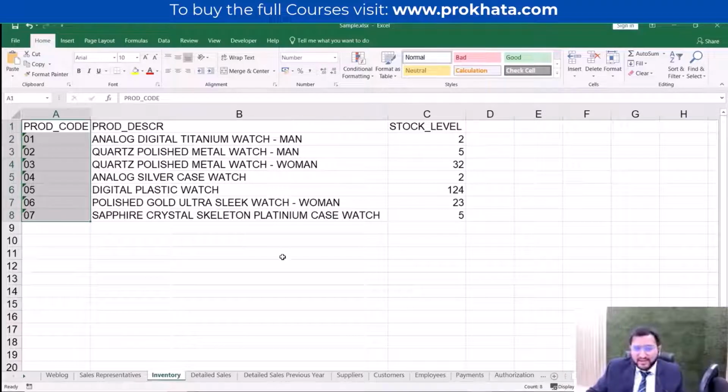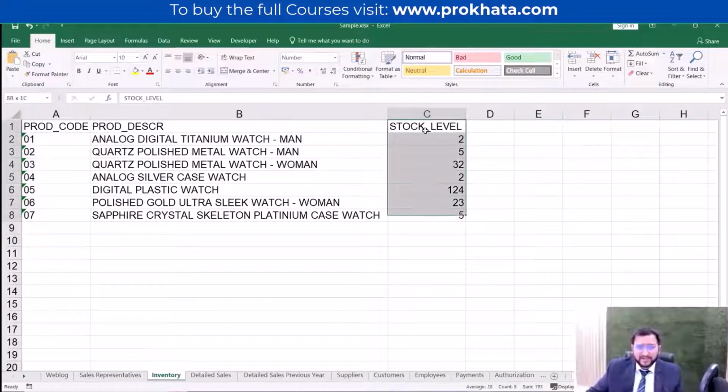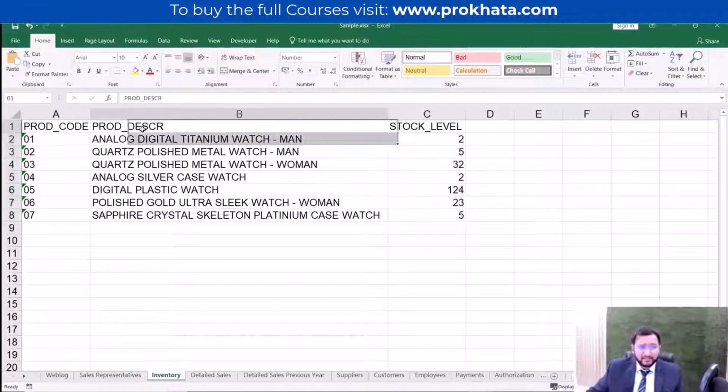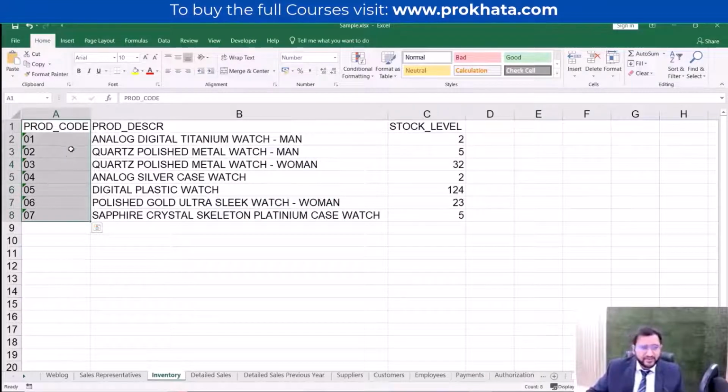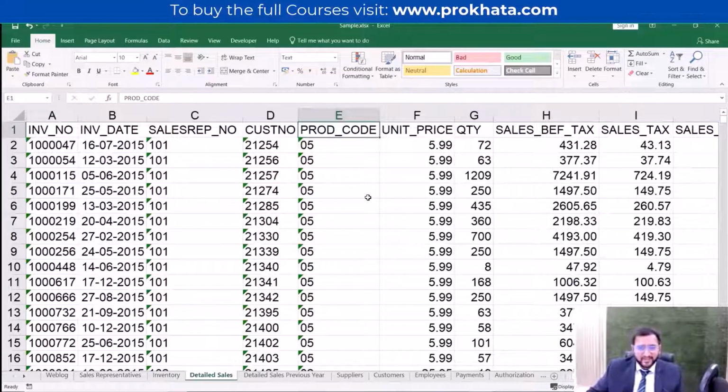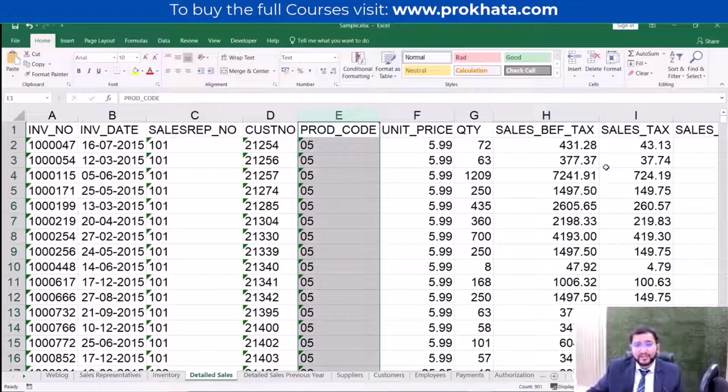Okay, so here slow moving goods can be taken from here, but actually the whole data is not available with us. Like what kind of stock level it is showing, we don't have the complete data. So we can take some product description from here with the help of this product code. So this product code will become a primary key for the detailed sales sheet. So here the product code is available. So we can categorize the sales on the basis of products, which product is selling more, which product is selling less. So we can do this thing.